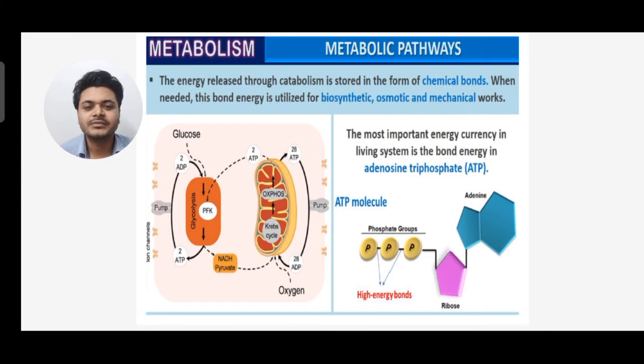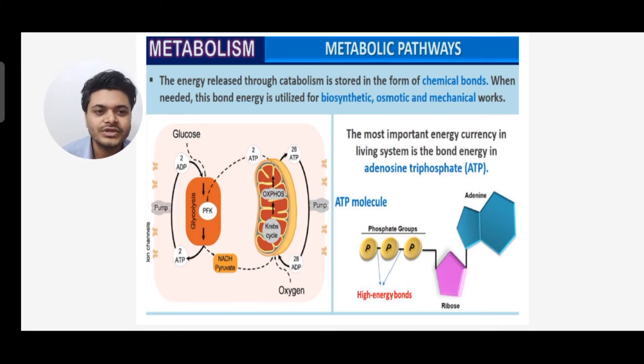Now regarding the metabolic pathway, the energy released through catabolism is stored in the form of chemical bonds. When needed, this bond energy is utilized for biosynthesis, osmotic and mechanical work. So the most important energy currency in living systems is the bond energy in adenosine triphosphate.